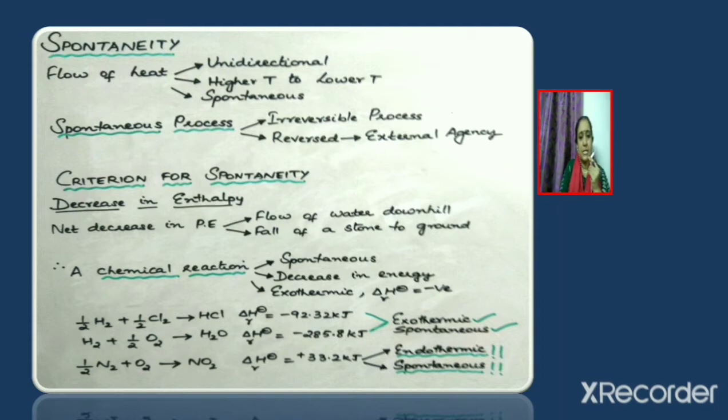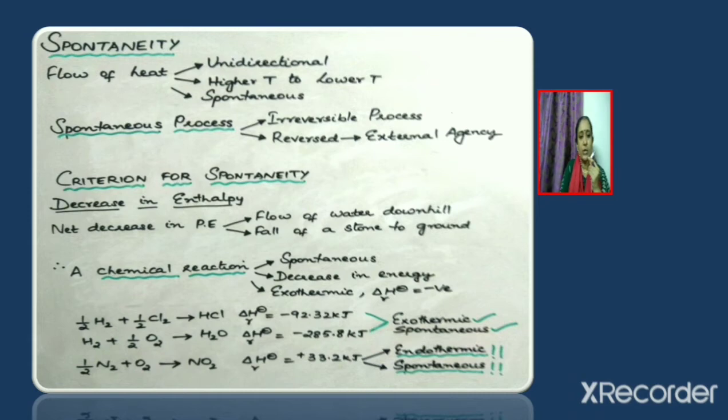For example, consider the reaction equations half H2 plus half Cl2 giving HCl and H2 plus half O2 giving H2O. For both these reactions, standard enthalpy of reaction is negative. Negative sign shows that it is an exothermic process. So both the reactions are exothermic. There is a decrease in enthalpy. Therefore, these two reactions can be taken as spontaneous.